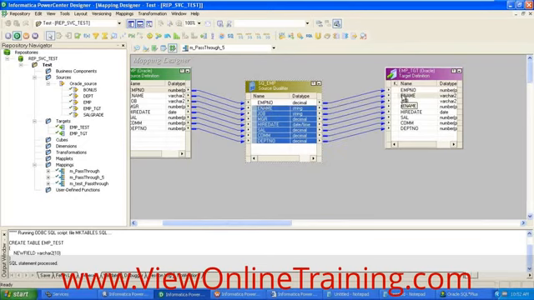Here I am dragging and dropping to the EMP, because I have all the columns in a proper order: EMP number, ename, job, MGR, hire date, sal, commission, department number. The target also has the columns in the same order, and the data types must also match here.